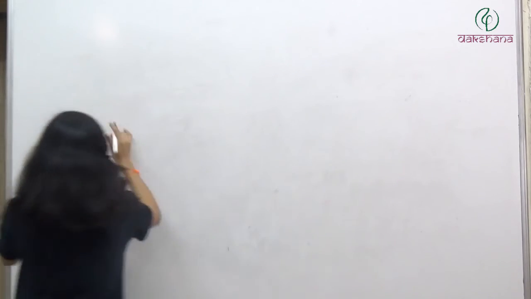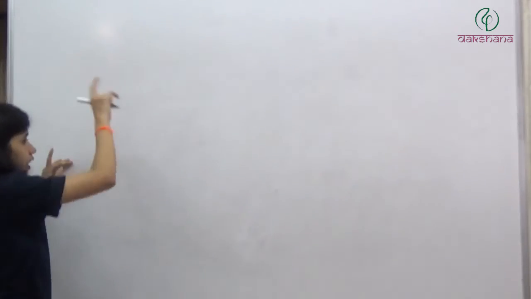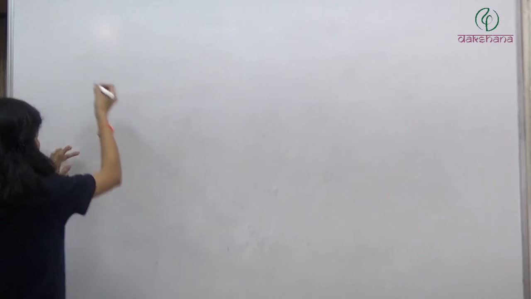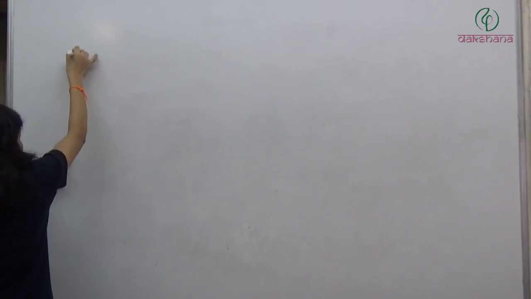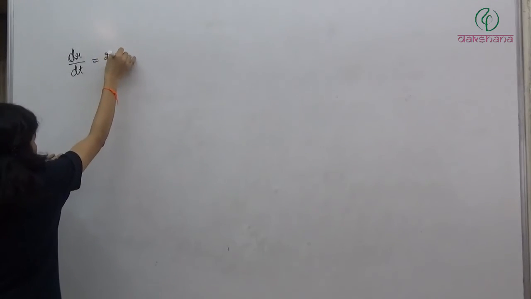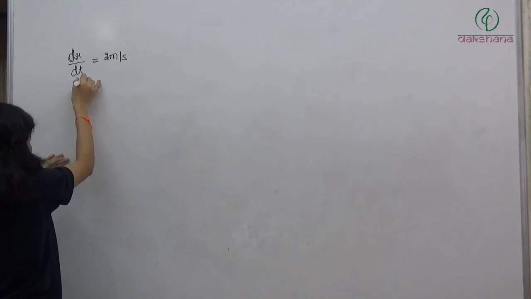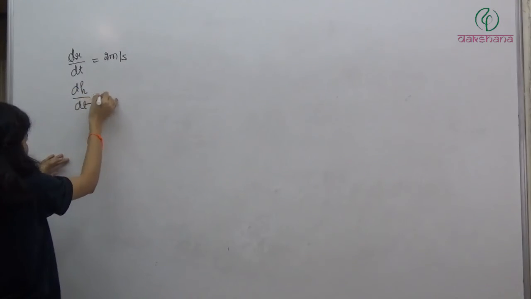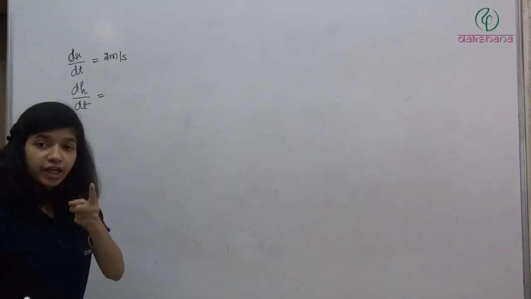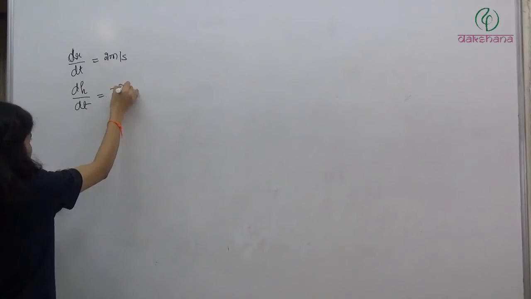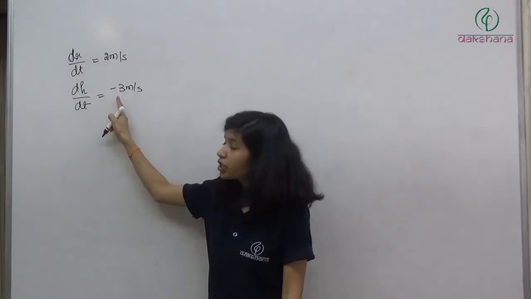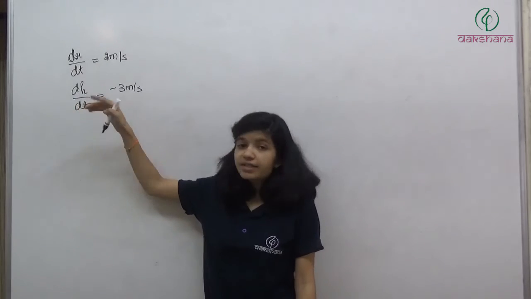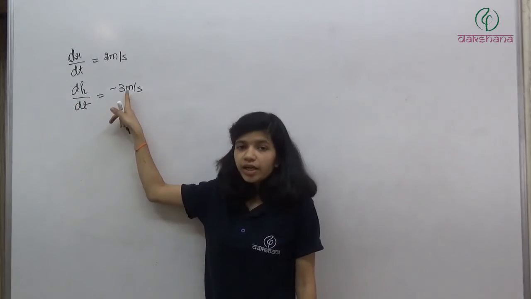So basically rate of change of radius. Now radius is increasing. So what we'll write? Rate of change of radius is 2 meter per second. Rate of change of height is 3 meter per second, but it is decreasing. So what we'll write? Minus 3 meter per second. Every second it is decreasing by 3. This minus shows that the height is decreasing by 3 meter every second.